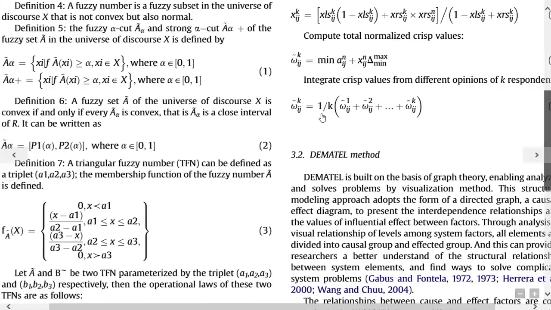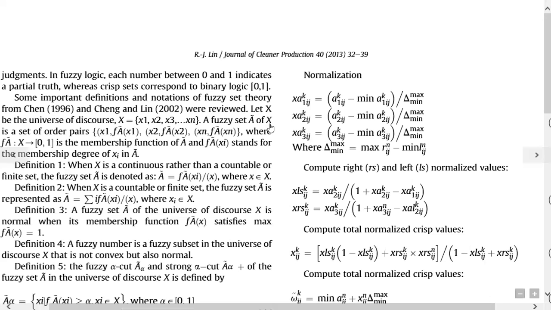They have taken the low, medium, high value as A1, A2, and A3. Now, while going for A1, they used A1 minus minimum of A1, the same, low minus minimum of low. For the middle value, they have taken A2 minus minimum of A2. Now, this is surprising. They have taken medium value minus minimum of medium, and A3, that is high value, minus minimum of high.